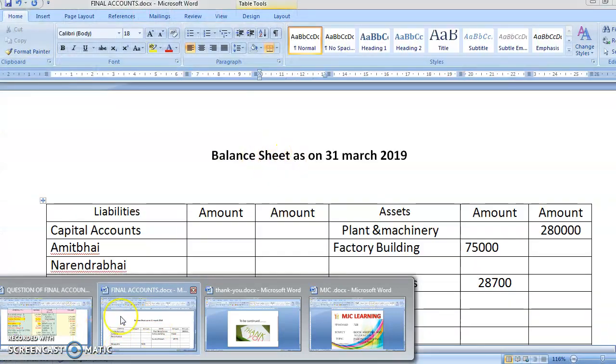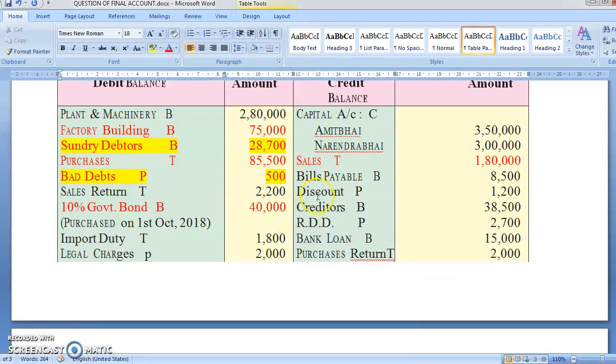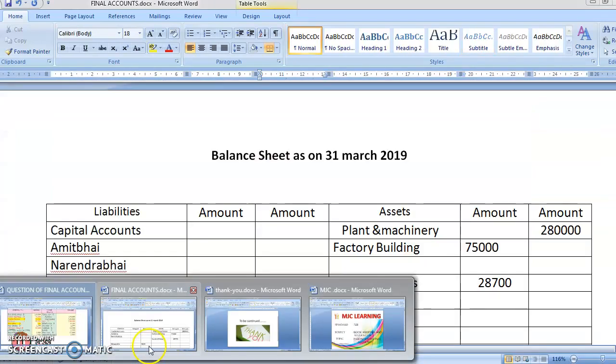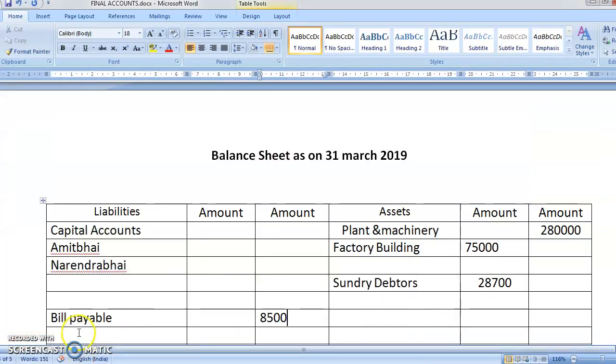Okay, what was the next item? We'll do one thing, discount we'll do later on. We have creditors and bank loan, both are from the balance sheet, we'll write them. Creditors is 38,000 and bank loan is 15,000. So we'll just make those entries here. We'll write here creditors. What is the amount of creditors?